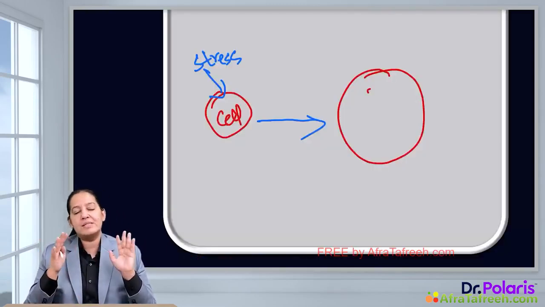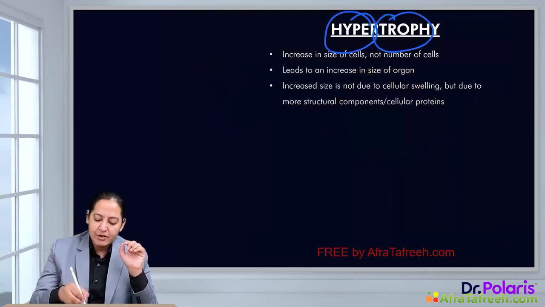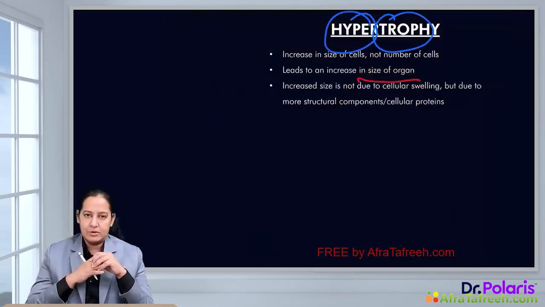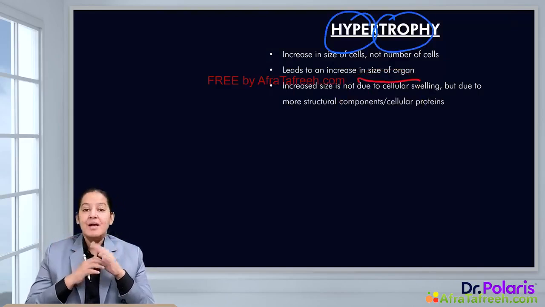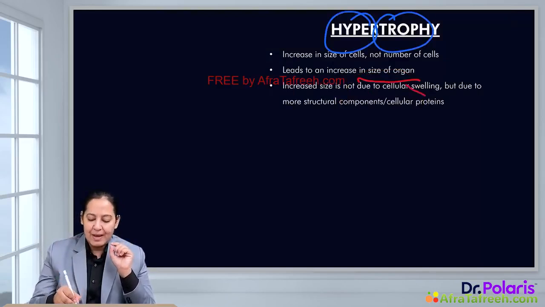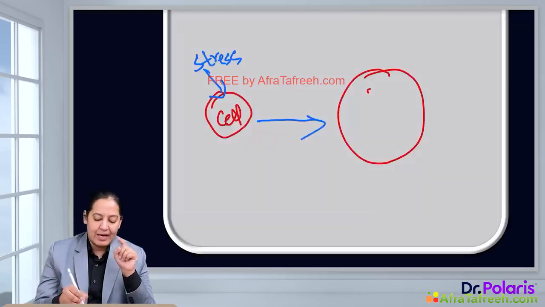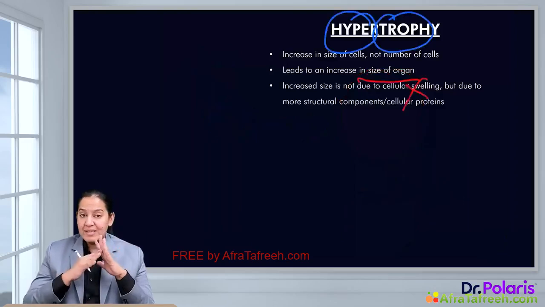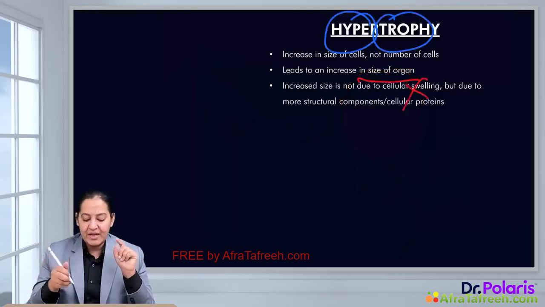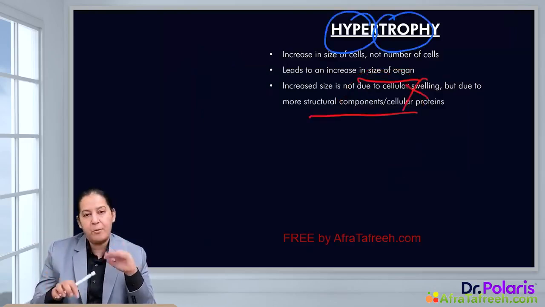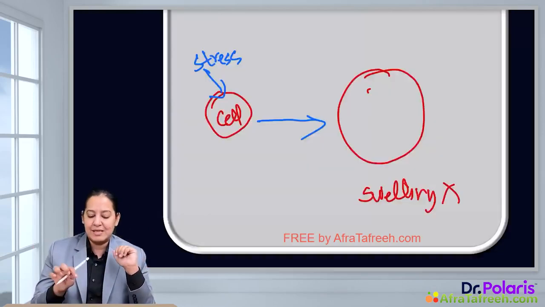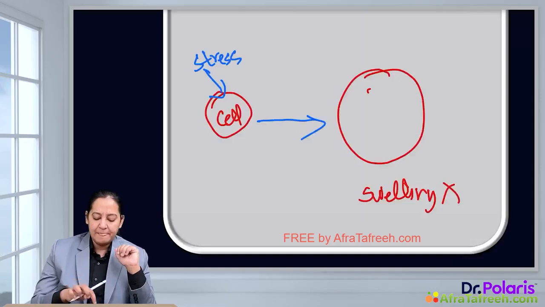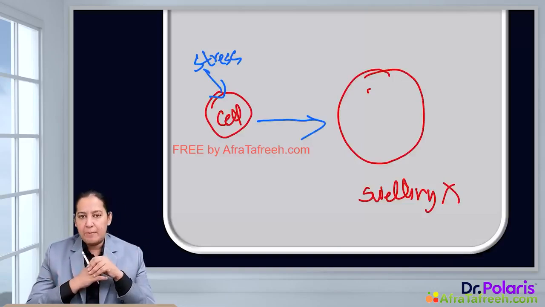Because of the increase in size of the cell, the overall size of the organ will also increase. What is the mechanism here? The mechanism is not cell swelling. No, swelling is not the reason for the increase in size of the cell. The reason for the increase in size of the cell in hypertrophy is more structural components and cellular proteins inside the cell. Just for example, each cell has structural components inside it.